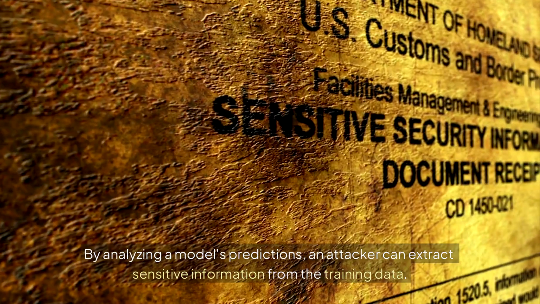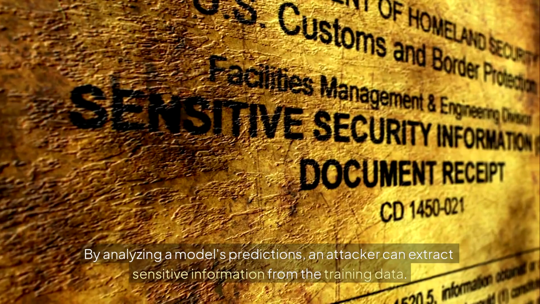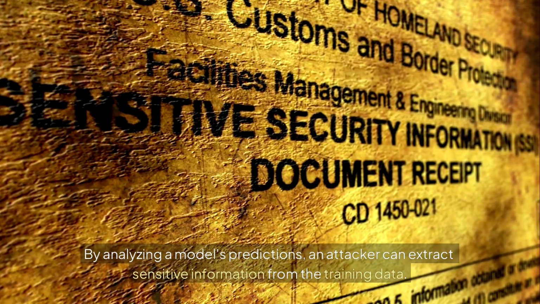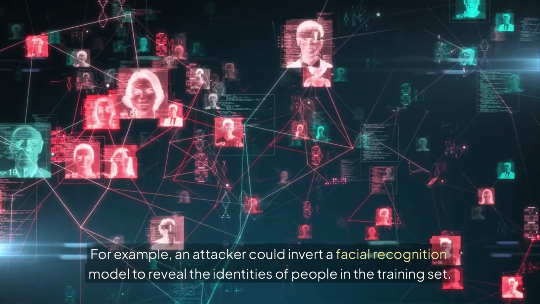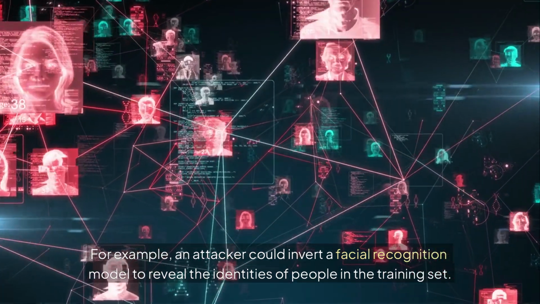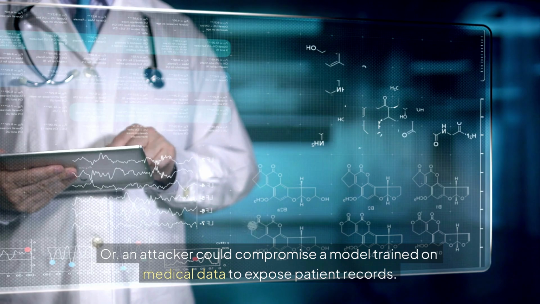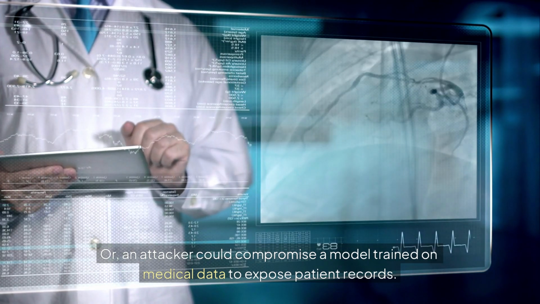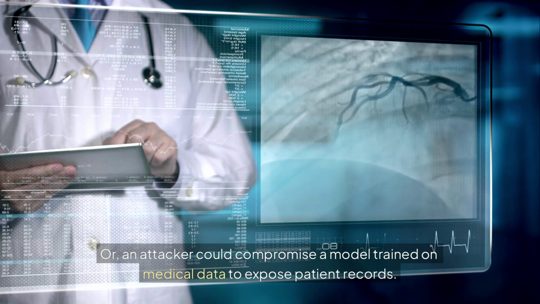By analyzing a model's predictions, an attacker can extract sensitive information from the training data. For example, an attacker could invert a facial recognition model to reveal the identities of people in the training set. Or an attacker could compromise a model trained on medical data to expose patient records.